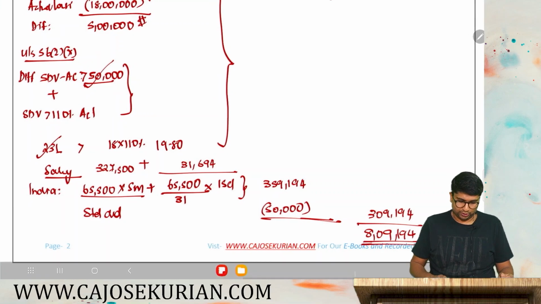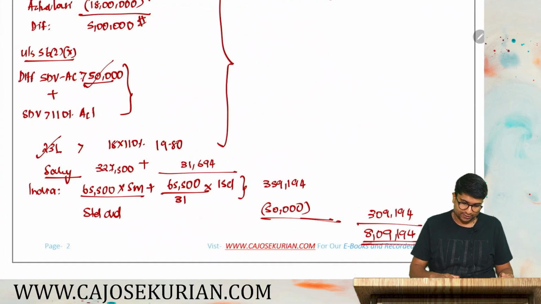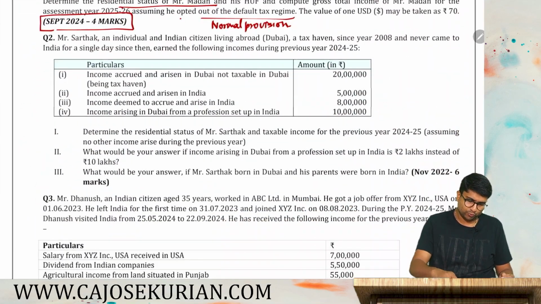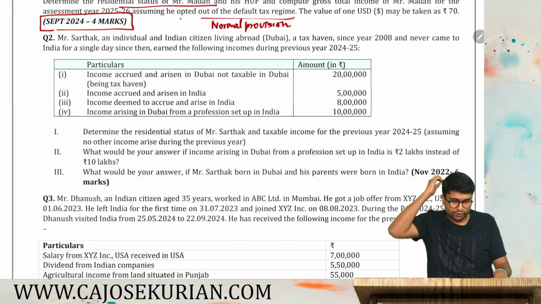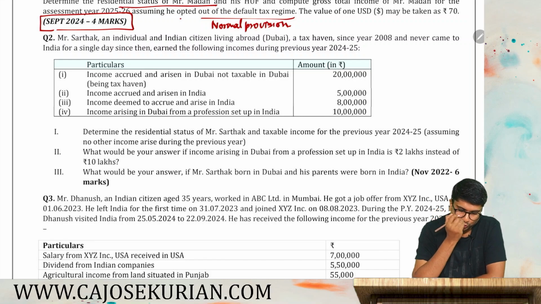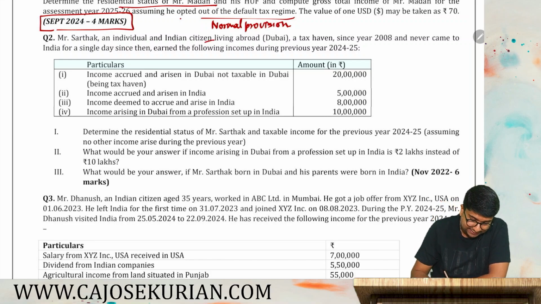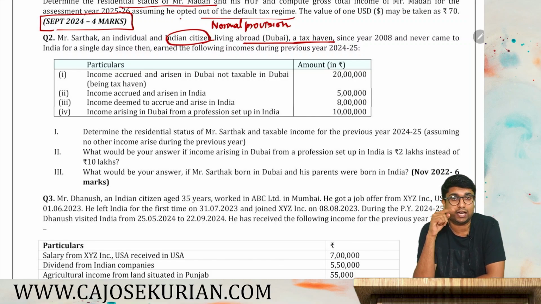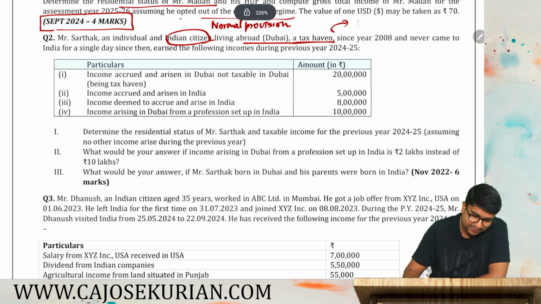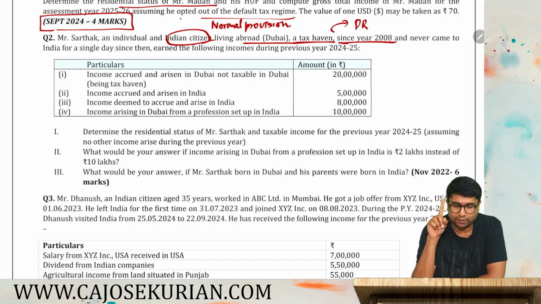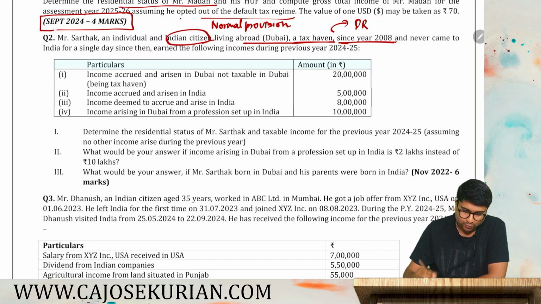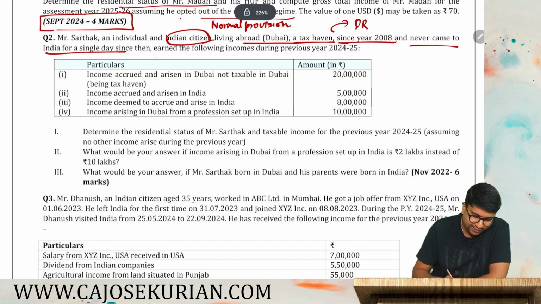So friends, moving on to the next question, that is question number 2. We have two more questions. Mr. Sarthak, an individual, an Indian citizen living abroad in Dubai. Sarthak is an Indian citizen living in Dubai, a tax haven. So Indian citizen residing outside India in a tax haven. So the possibility is deemed resident. Since 2008, he has never visited India. So number of days of stay in India is not required for a person to become a deemed resident.